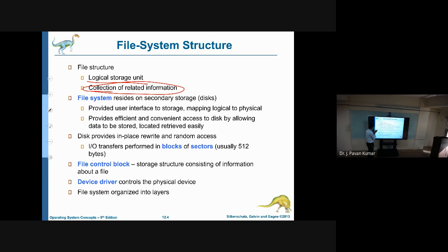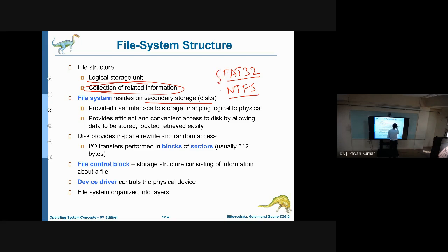Where does this file system reside? It will be on secondary storage, that is, on the hard disk we will be having the file system. If you have installed, I think you might know FAT32, NTFS. These are some of the well-known file systems.